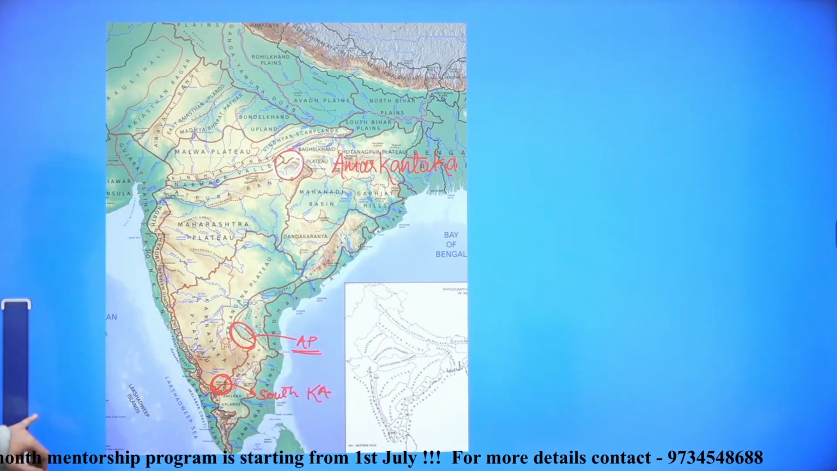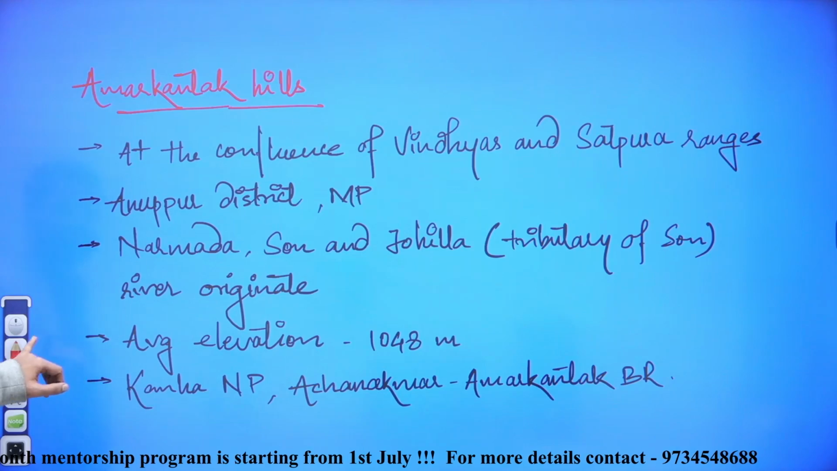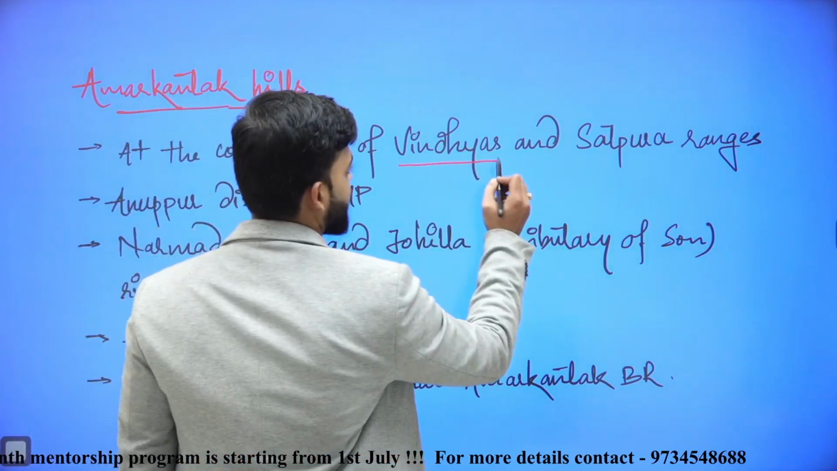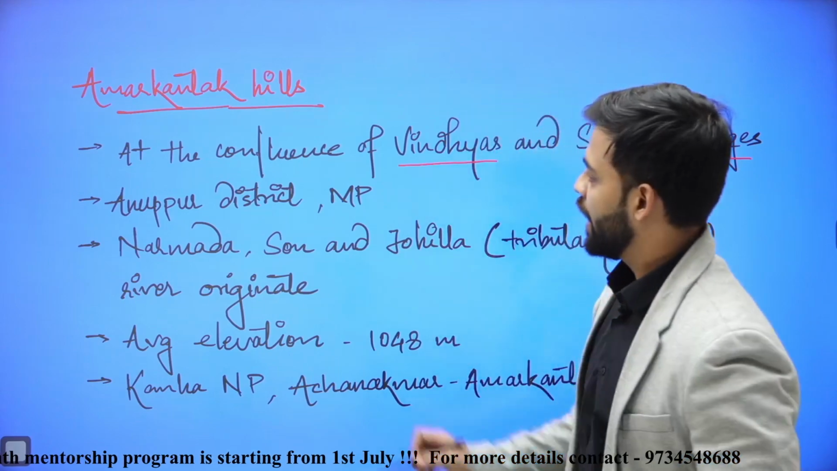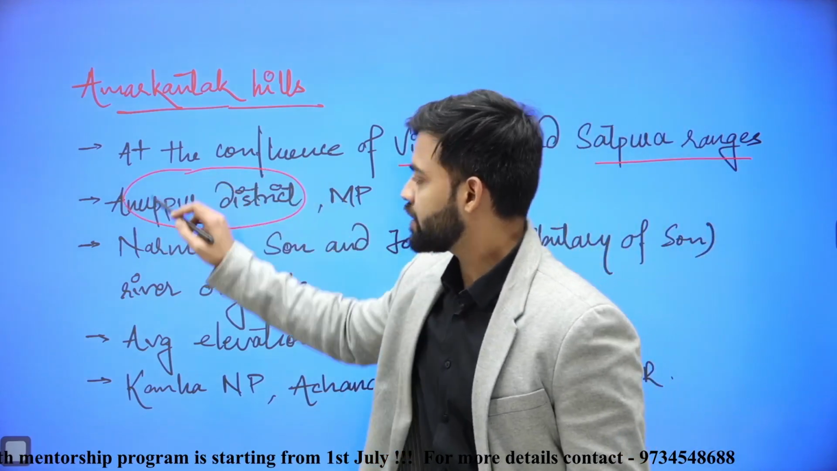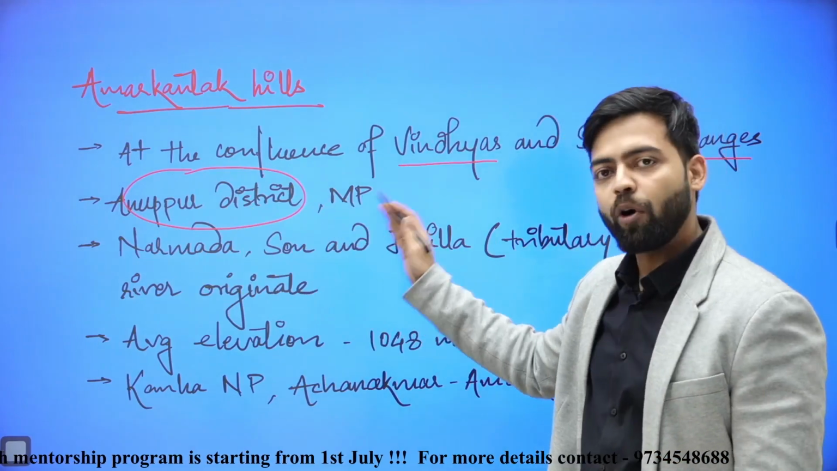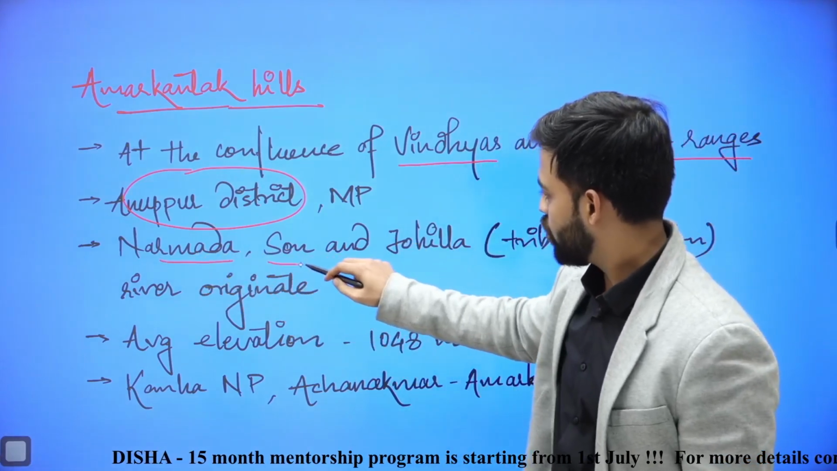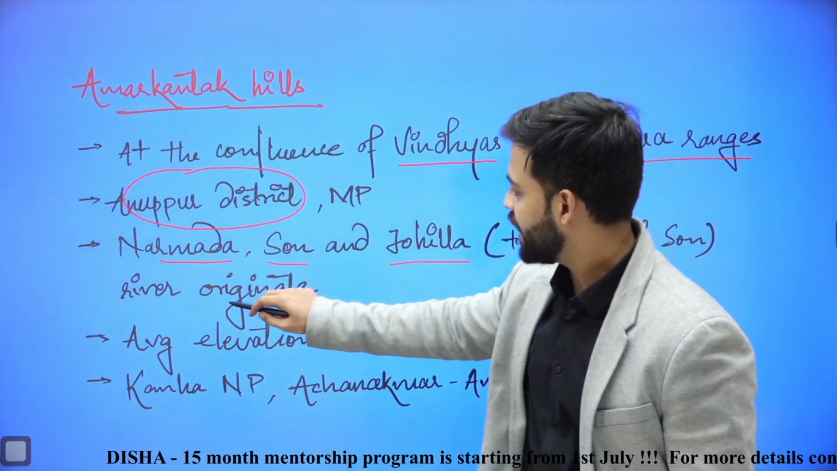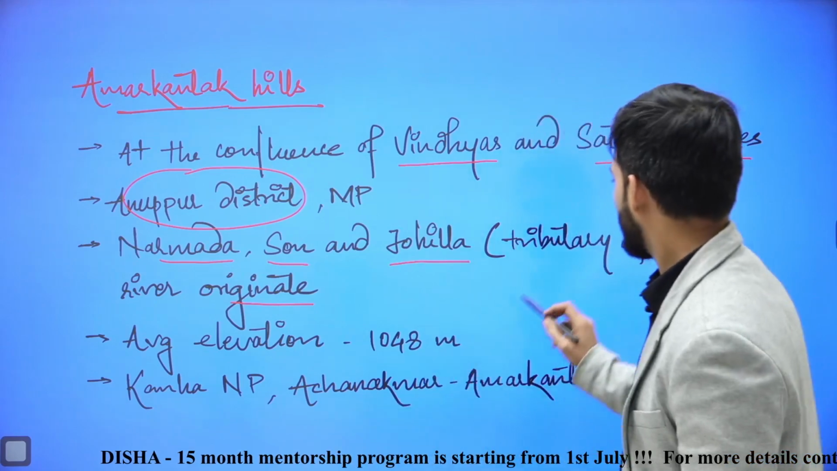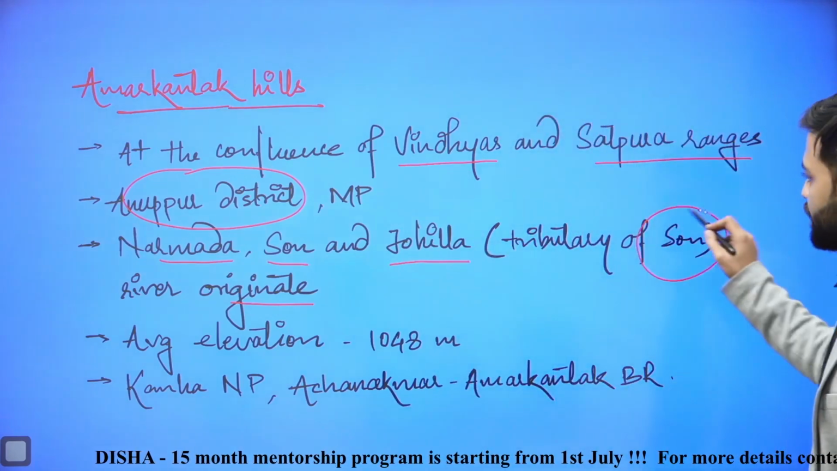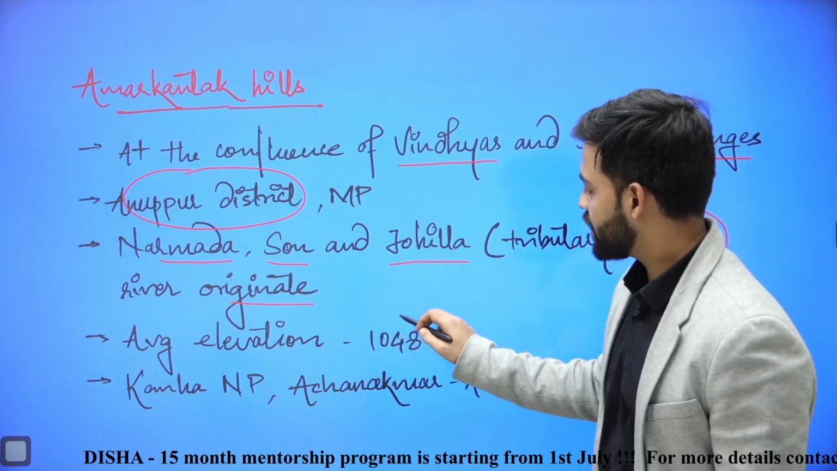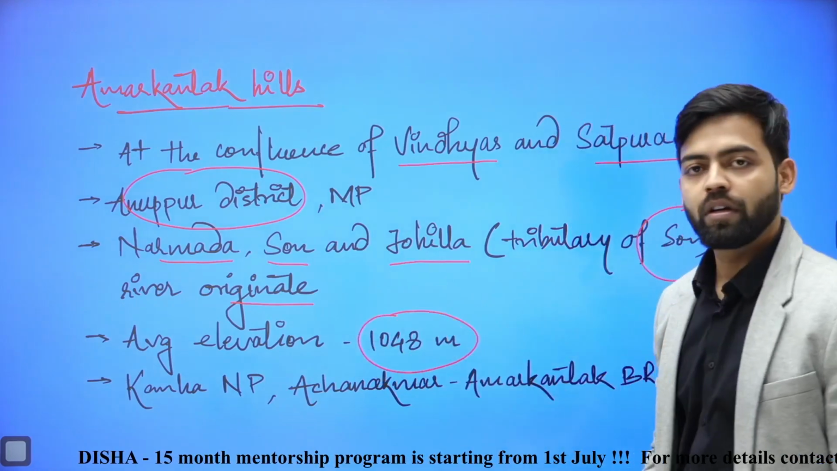Now if we see these locations one by one, Amarkantak hills is basically formed at the confluence of Vindhyas and Satpura ranges. It is in Anuppur district, which is a border district of MP, and it shares borders with Chhattisgarh. These rivers, Narmada, Son and Johila river originate from Amarkantak hills. Johila is basically a tributary of Son river. The average elevation of Amarkantak hills is around 1000 meters, or 1048 meters.